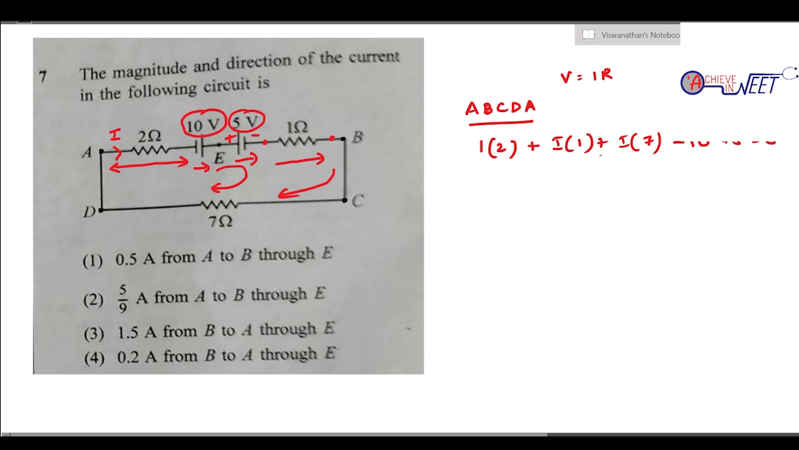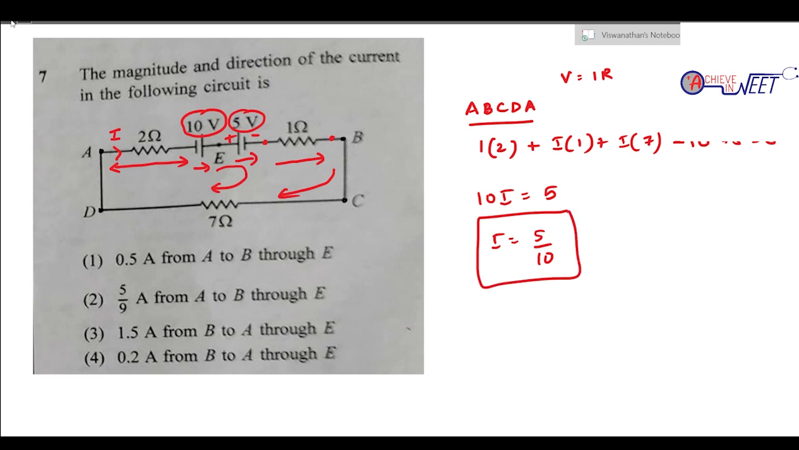So 2i plus I plus 7i. 2i plus I is 3i. 3i plus 7i is 10i, which is equal to minus 10 plus 5, that is minus 5, and taking it to the other side, plus 5. So I is equal to 5 by 10. Since we get I as a positive value, our initially assumed direction is correct. So it is in this direction.